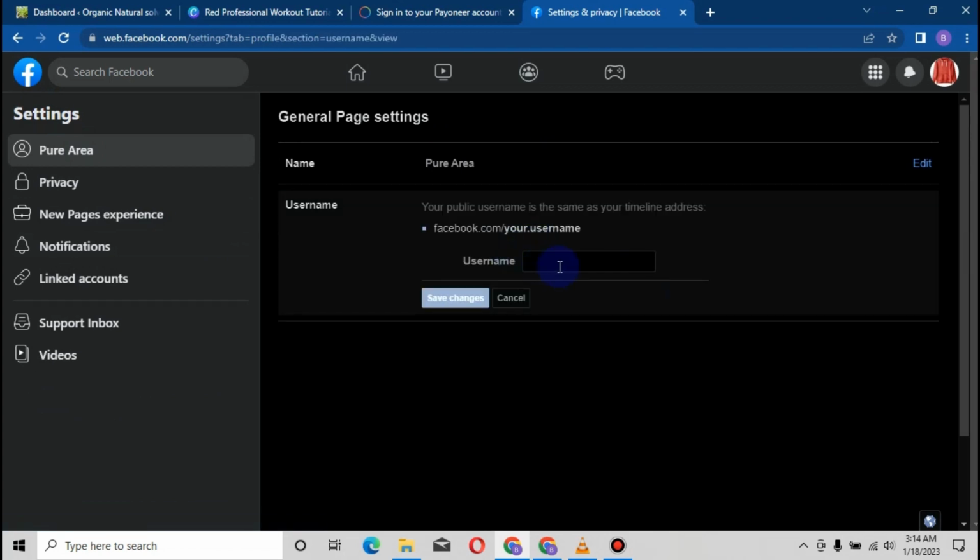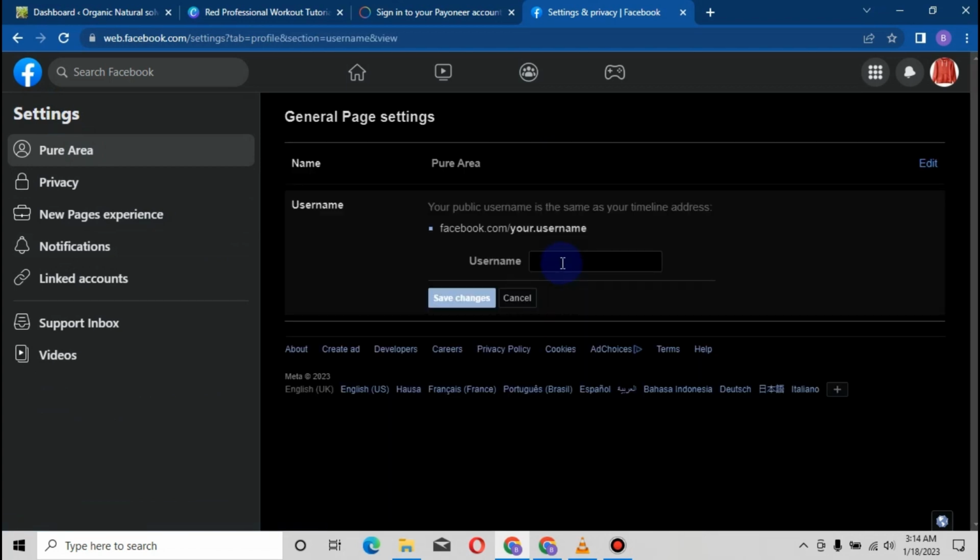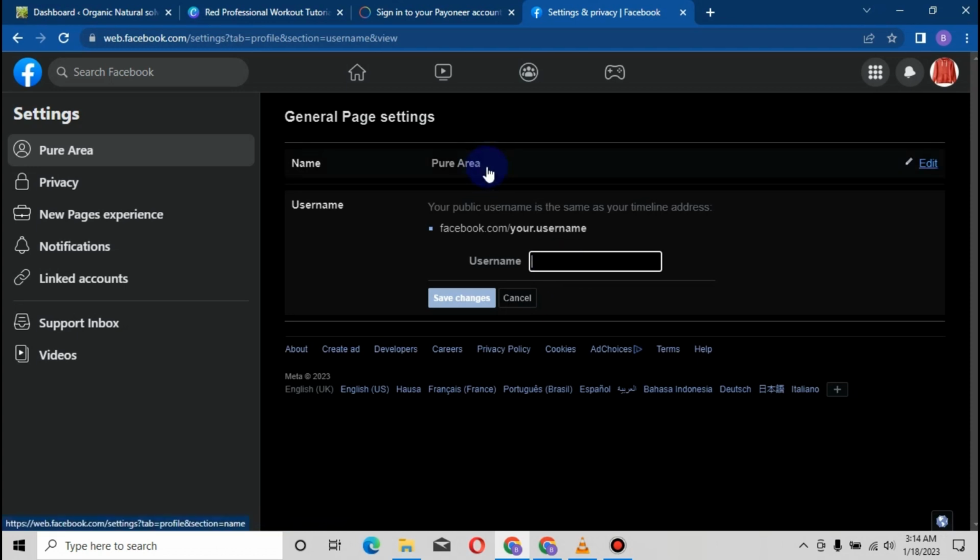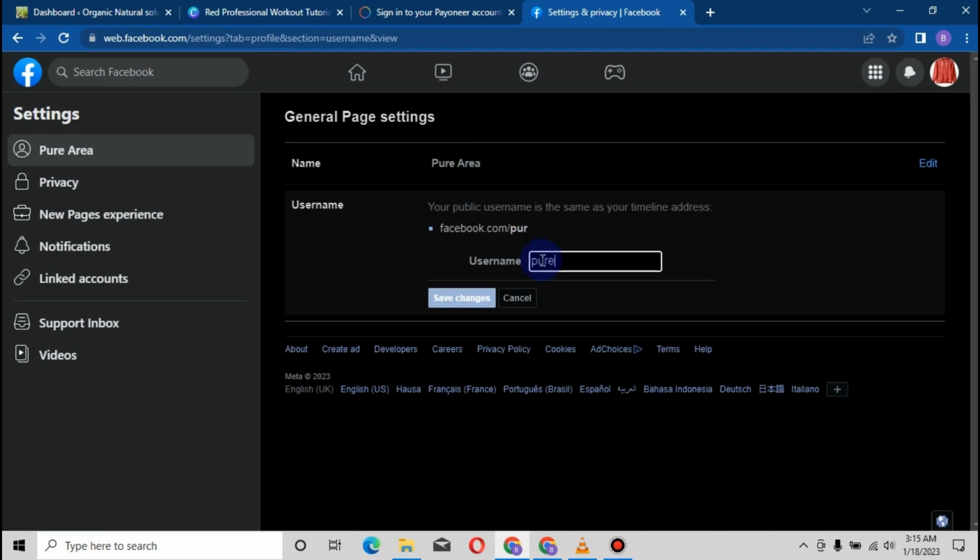Your page must have a username so that it will be easily accessible on the internet and on search engines, especially on Facebook. So the username should culminate with your page name. We have your area, it must be together, guys, must be together. Pure area ng. If you're from Nigeria, you can just use ng, which signifies Nigeria. Username is available. Are you seeing it? So we can just save. You can use pure area, cool, whatever.